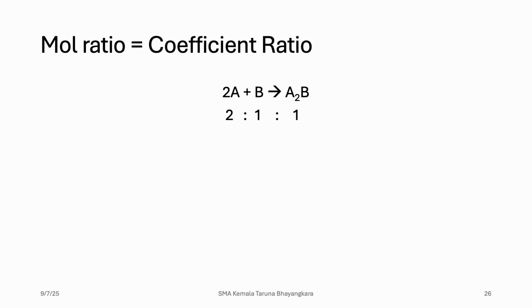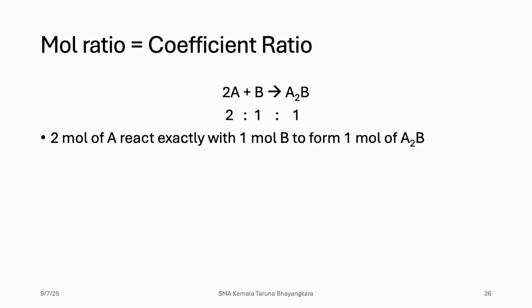Because it is not convenient to use the ratio of mass every time we change the chemical reaction, we just follow Avogadro's concept by using mole. Once we balance the chemical reaction, we can directly have the ratio of mole.